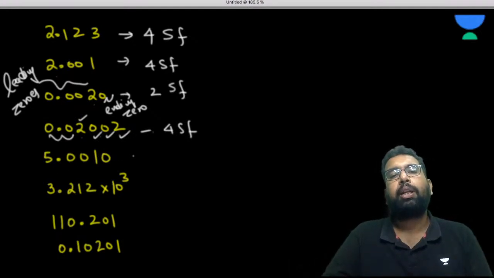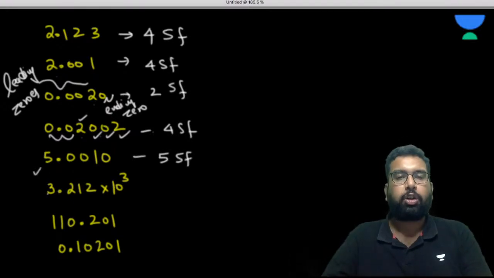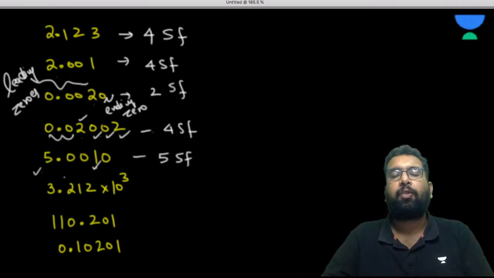Now in this, how many significant figures are there? 5 is non-zero, 1 is non-zero. All the non-zero digits are significant. Between these two non-zero digits we have trap zeros, so these trap zeros are significant.